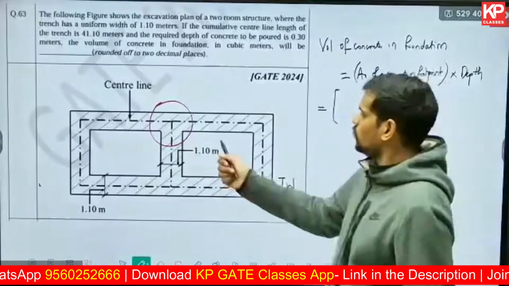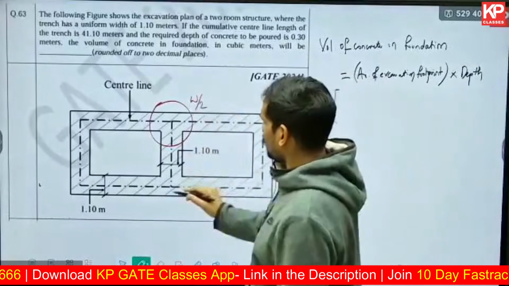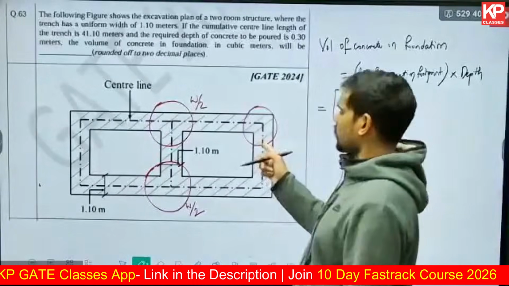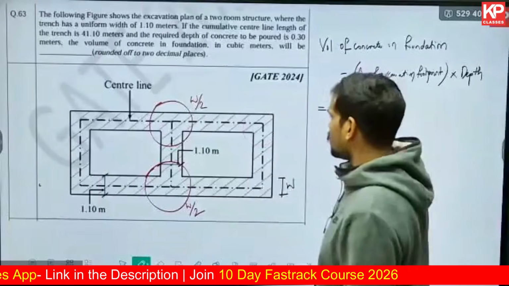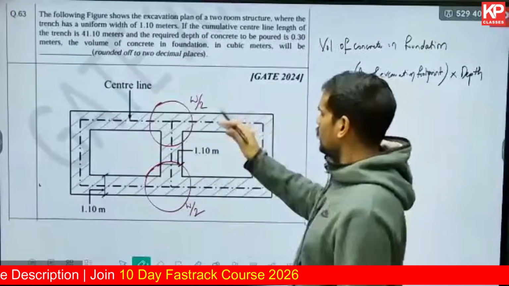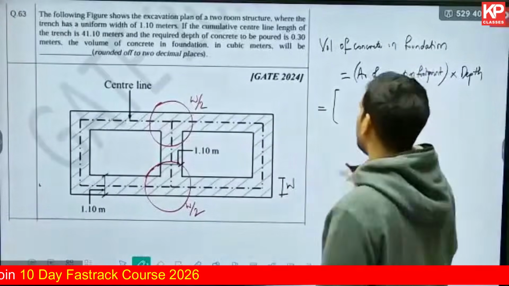W by 2. At the next T junction? W by 2. Any deduction at this corner? No deductions for the corners, only T junctions have a deduction. For cross junctions also you have a deduction. So you have to deduct W by 2 two times, and the total deduction will be W.